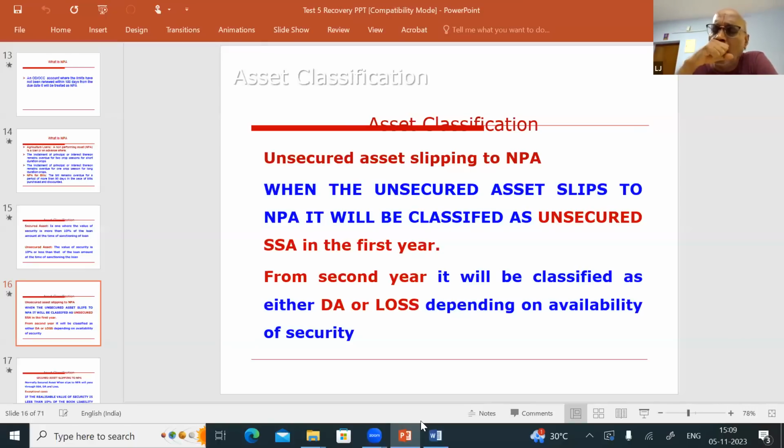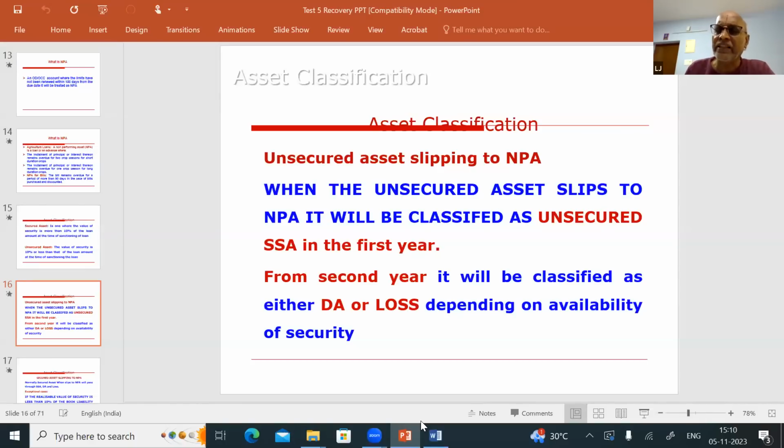On the other hand, you take some unsecured advance. At the time of sanctioning a loan, there was some security, 10% or less than 10%. So for those accounts, when they slip to NPA, if there is some security, in the first year they will go to unsecured substandard. Next year, they will go to doubtful asset. Again, I repeat, unsecured substandard means at the time of sanctioning the loan, the value of the security is 10% or below 10% of the loan amount. When it slips to NPA, in the first year all unsecured advances will go to unsecured substandard only. They will remain in this category for 12 months.